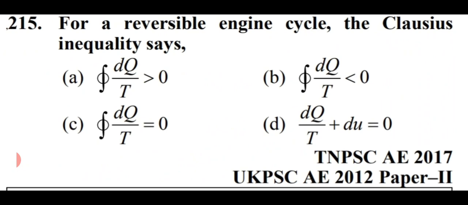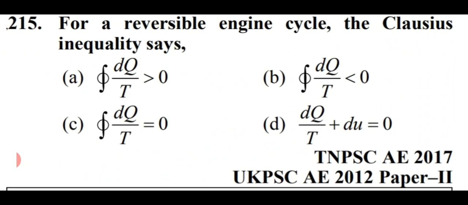For a reversible engine cycle, the Clausius inequality says option number C, that is dQ by T equals 0. For a reversible cycle, it is equal to 0, and for an irreversible cycle, dQ by T should be less than 0.